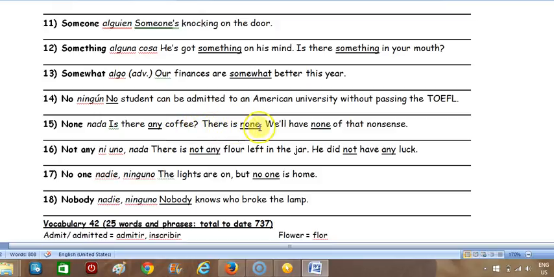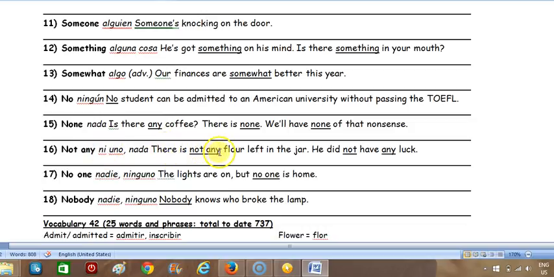Number 15, is there any coffee? There is none. We will have none of that nonsense. So these two sentences are related, and this is completely unrelated. Okay. All right, number 16.